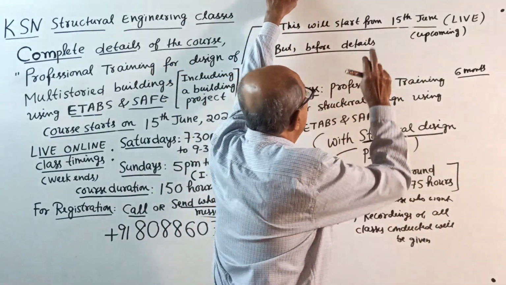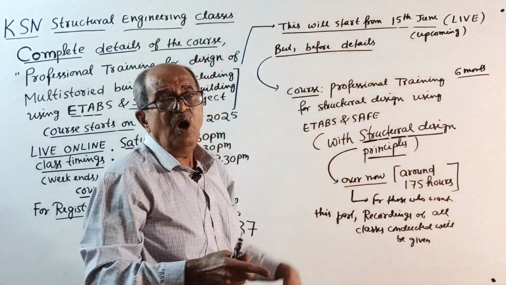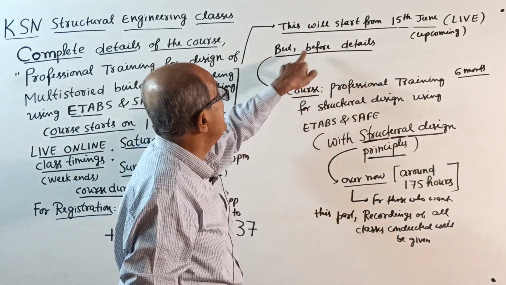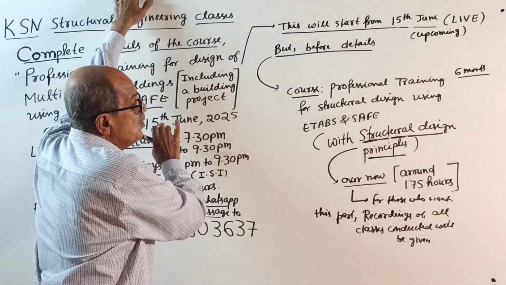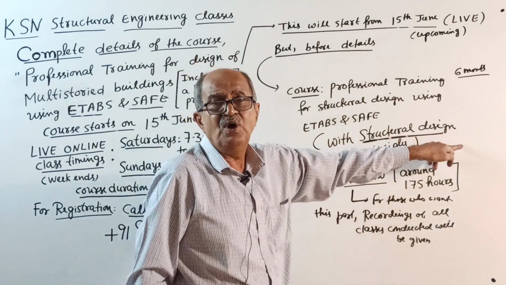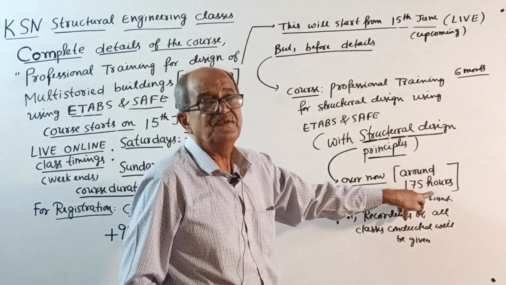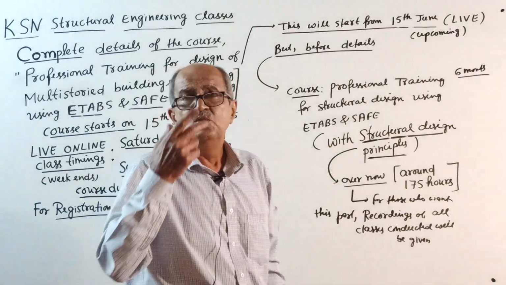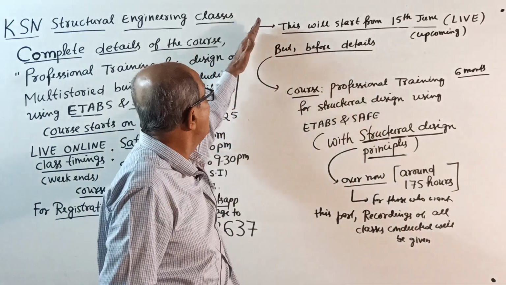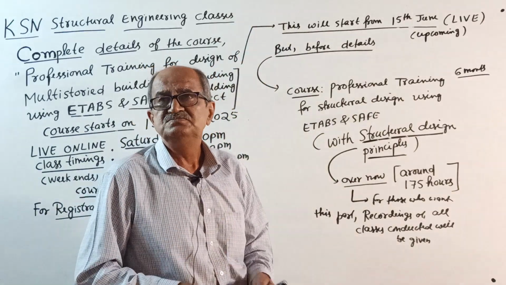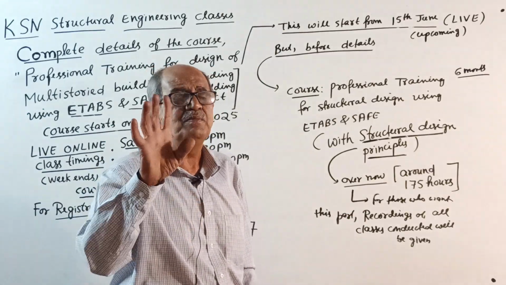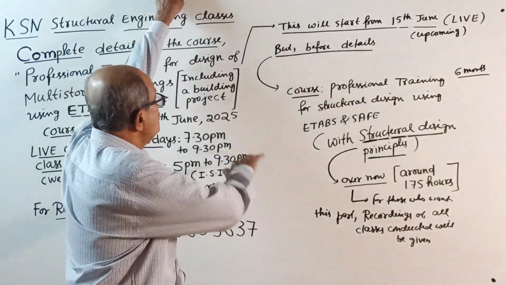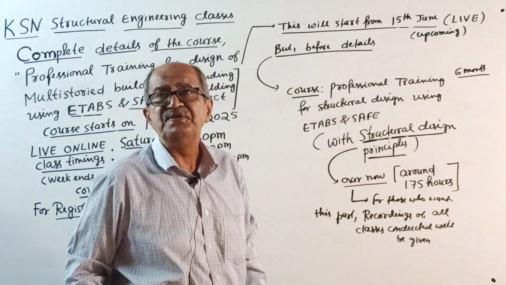So when you call or send a message, I will inform you what fees are to be paid for the main course, the upcoming course, and what will be the fee for the recordings. That much I will tell. That's all. That's why I told those who want to join to go through the entire class. Suppose somebody says, sir, it is not clear. I will tell them: do one thing, once again go to YouTube, go through the entire class, and only then call me or message me.